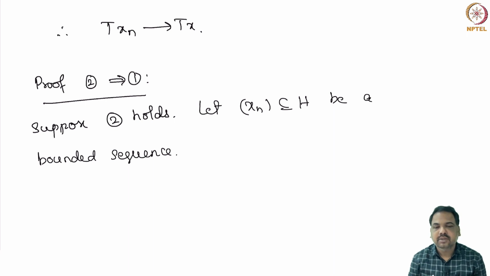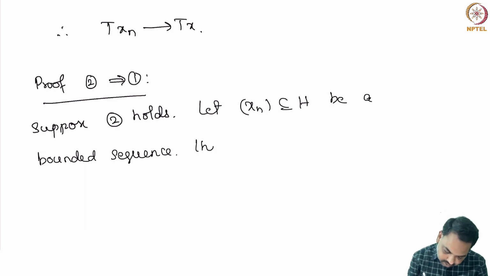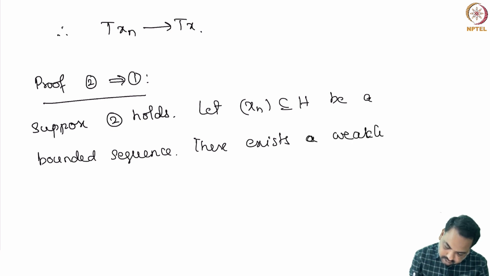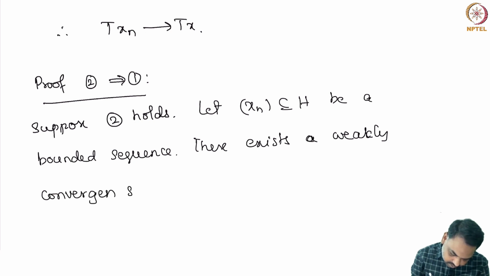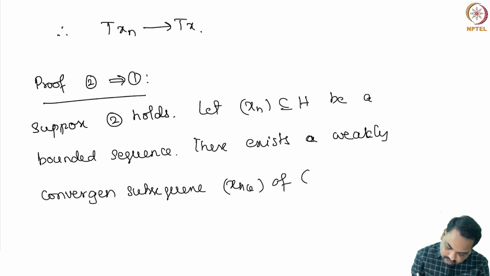Now, we know that in a Hilbert space every bounded sequence has a weakly convergent subsequence. So, there exists a weakly convergent subsequence xnk of xn, that is xnk converges to x weakly.